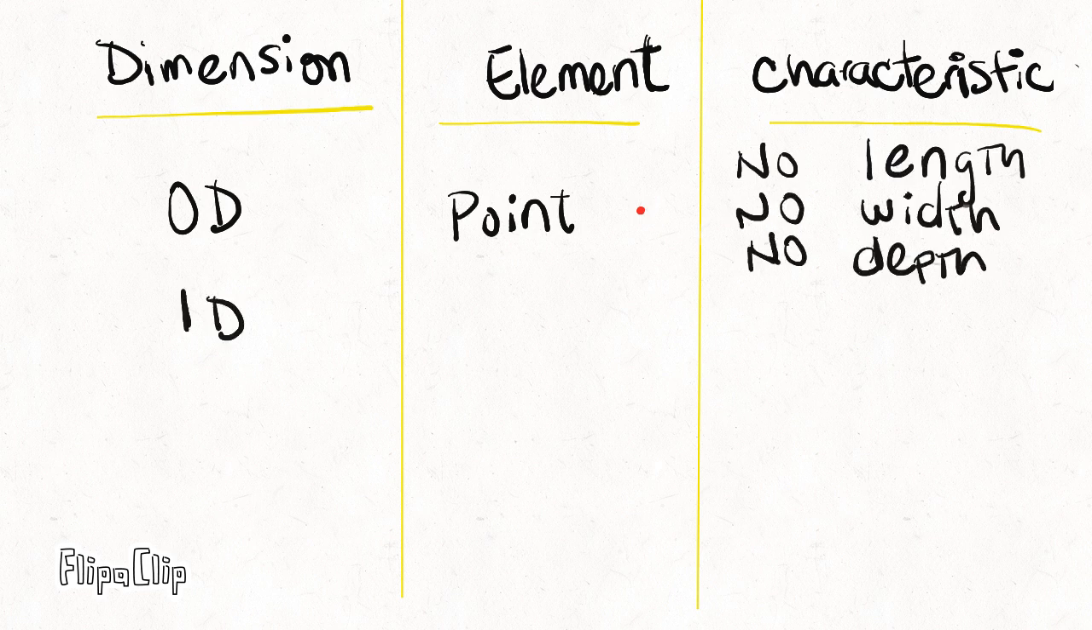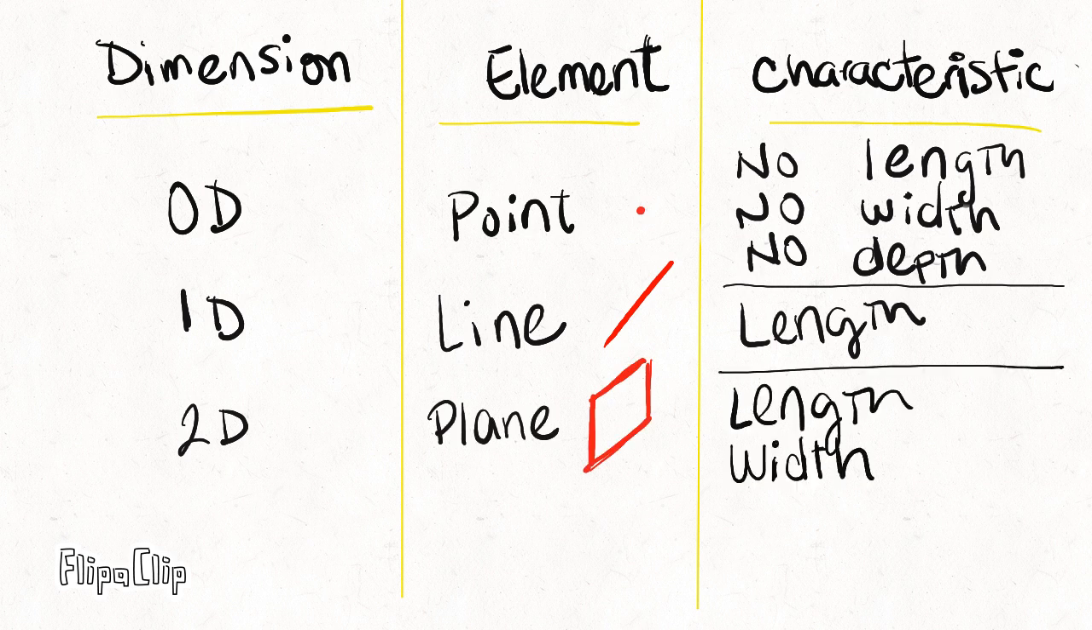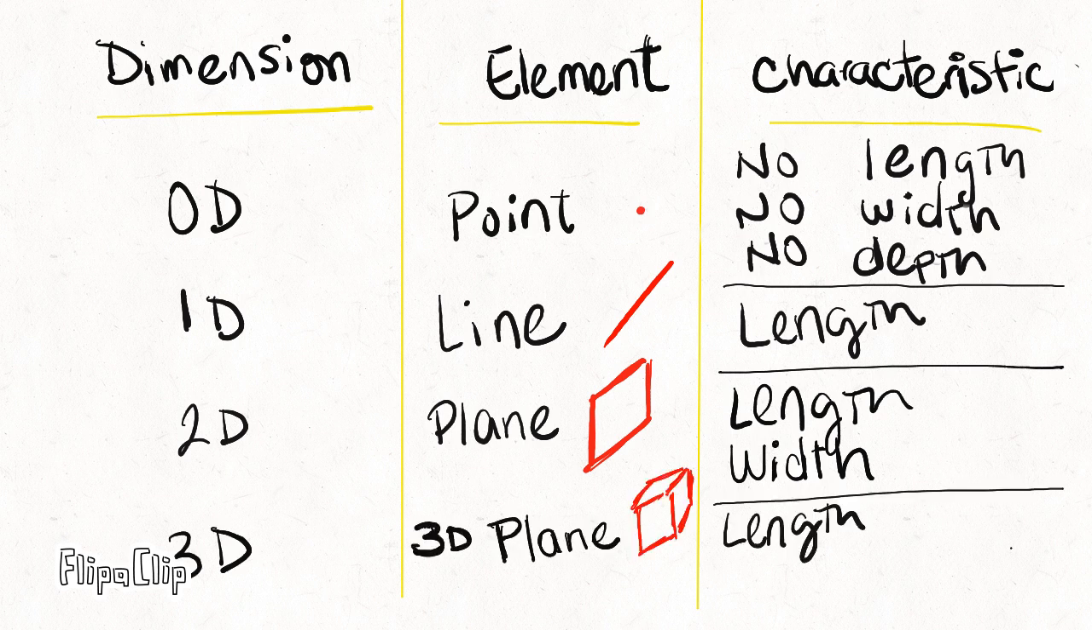Next, we have the 1 dimension. It is represented by the line. It has length, but not width or depth. The following is the 2 dimension. It is represented by the plane. It has length and width, but not depth. And the last one, the 3 dimension. It is represented by the 3D plane. It has length, width, and depth.